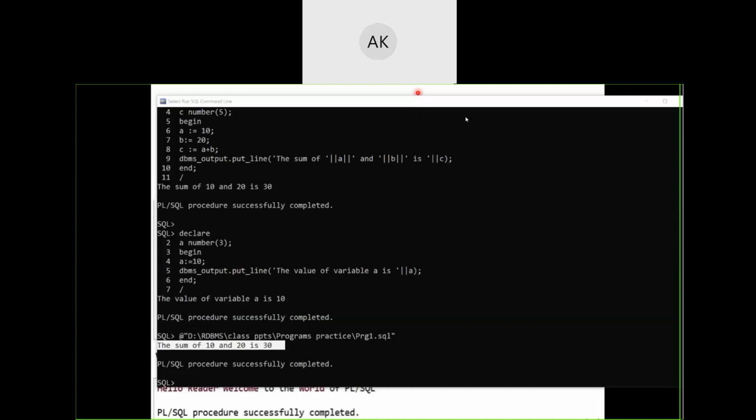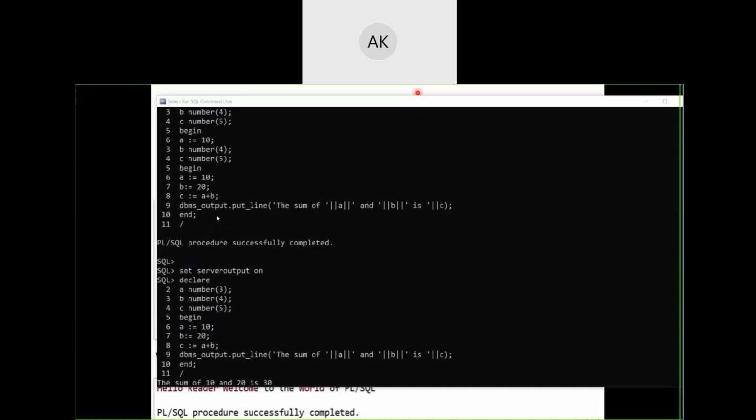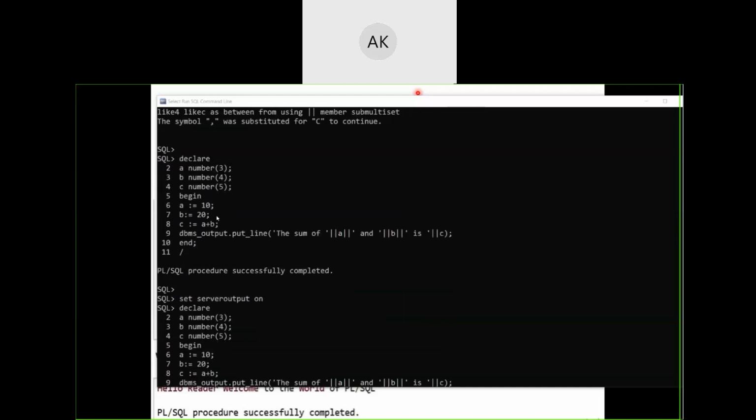So we have seen the three ways of compiling a particular PLSQL program and executing it. But do remember, without this slash being there, your program will not be executed. So you should be very cautious. Second thing, you should always have this set serveroutput on.